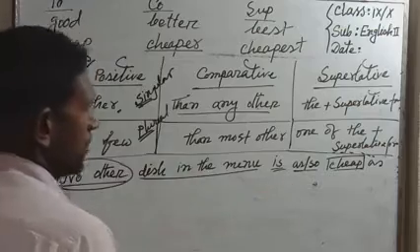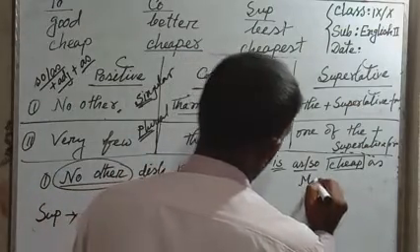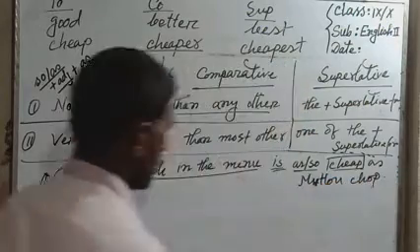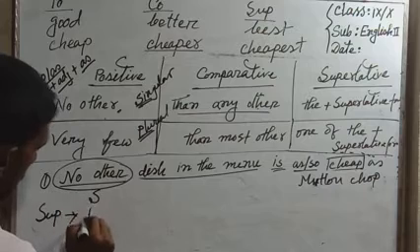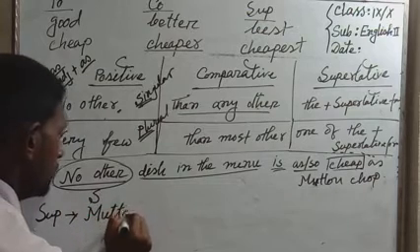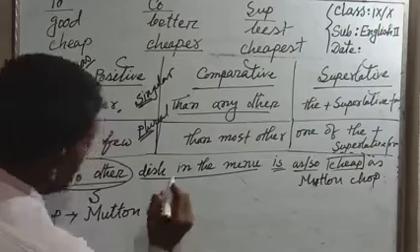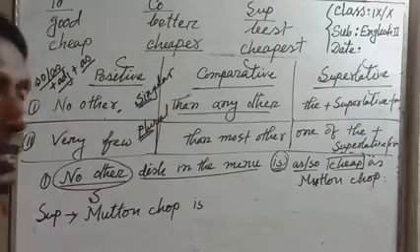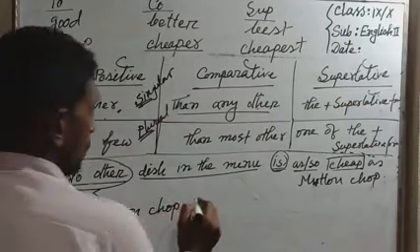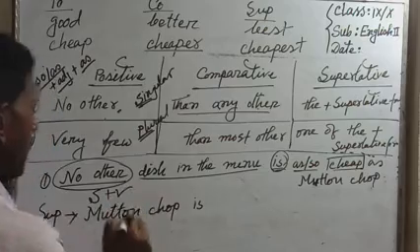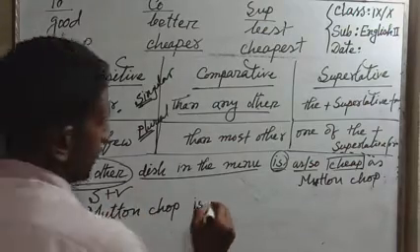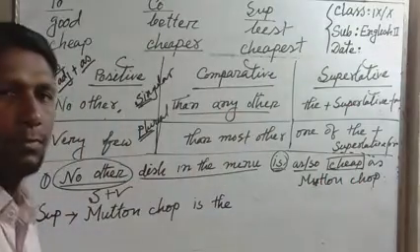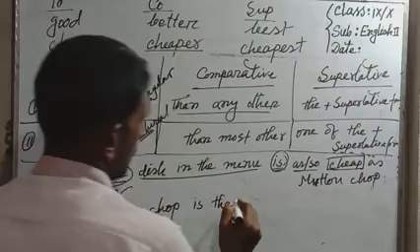No other dishes in the menu is so cheap as mutton chop. So same way, subject is mutton chop. After that verb is mutton chop is. So in the same way, subject plus verb, the plus superlative. What is the superlative form of cheap? Cheapest. That is cheapest.